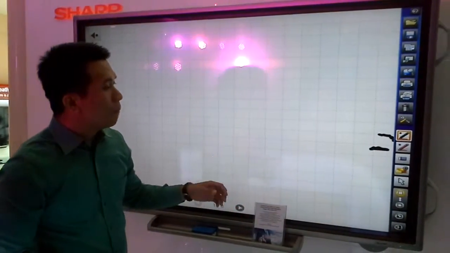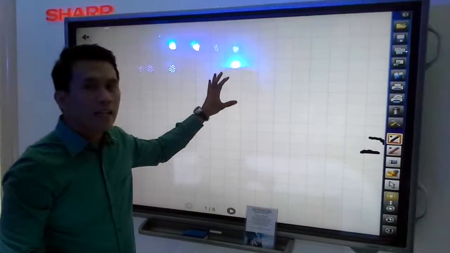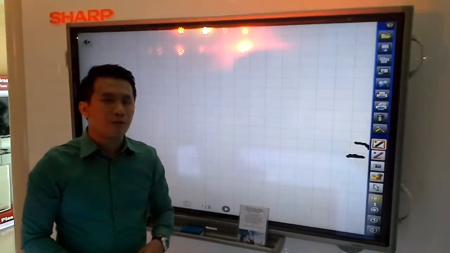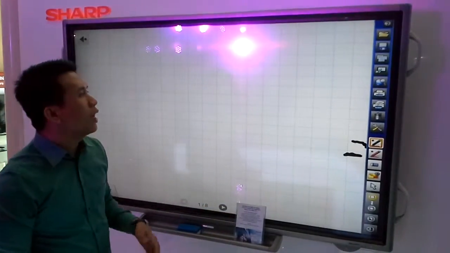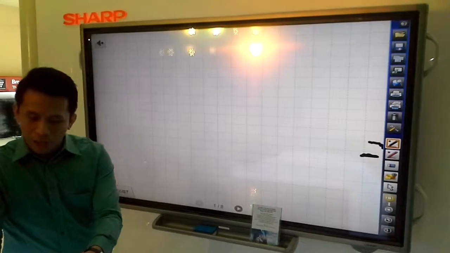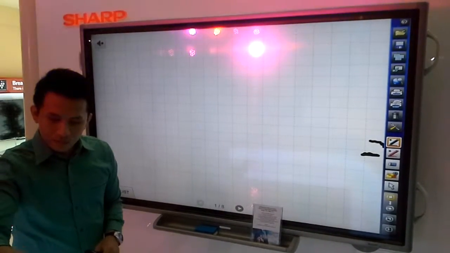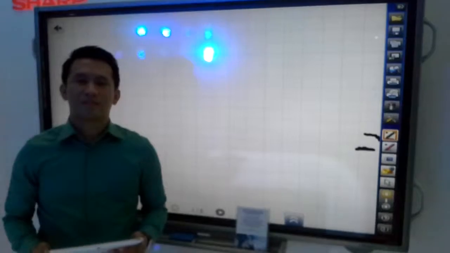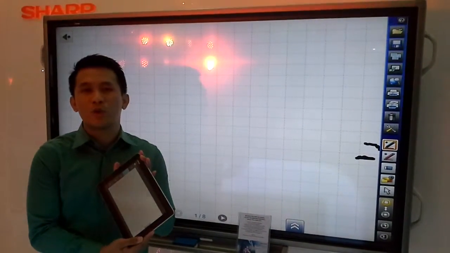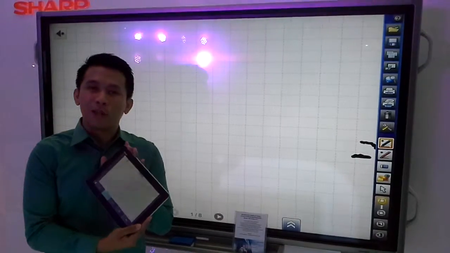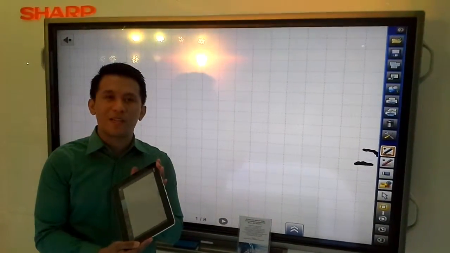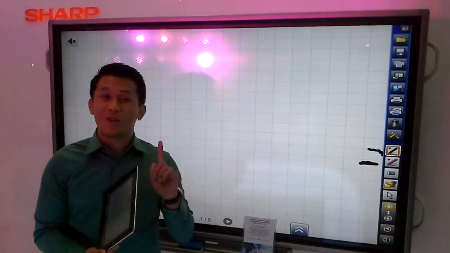By the way, you can also print any files here through our IMFT multifunction printer, and also you can send immediately through email. So let me just connect. Okay, so using my tablet and the TP-Link software, which you can easily download, I will now show you how we can transfer files, pictures, images to the IWB using just one touch.